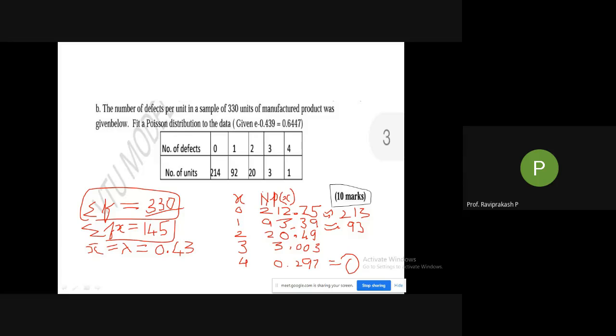Any doubts here? Understood? Everyone got it? No doubts, right? If you have any doubts, anyone, clear it now only. Later on, don't get confused or anything. I'll erase everything now.